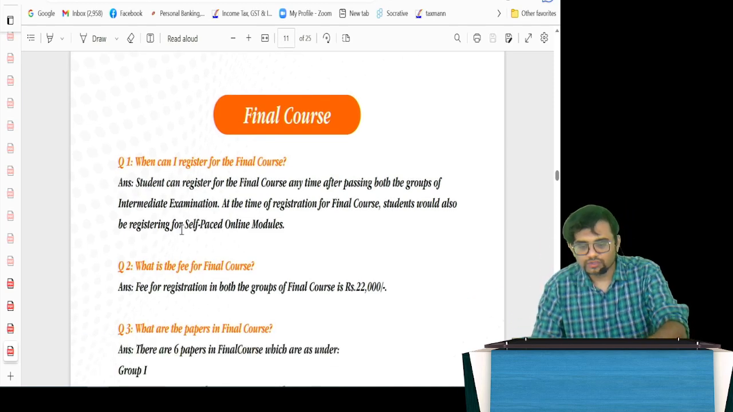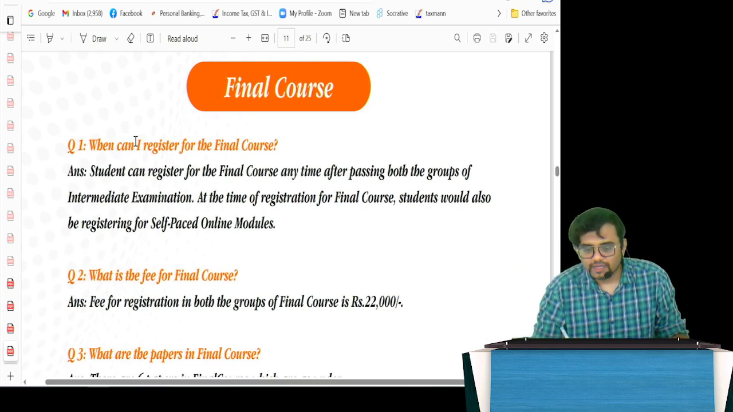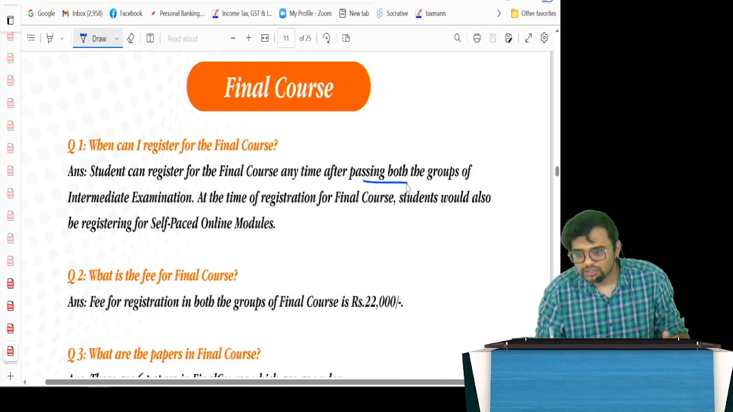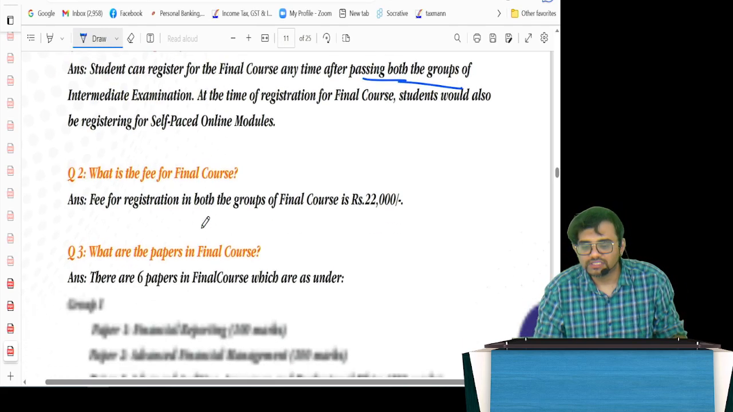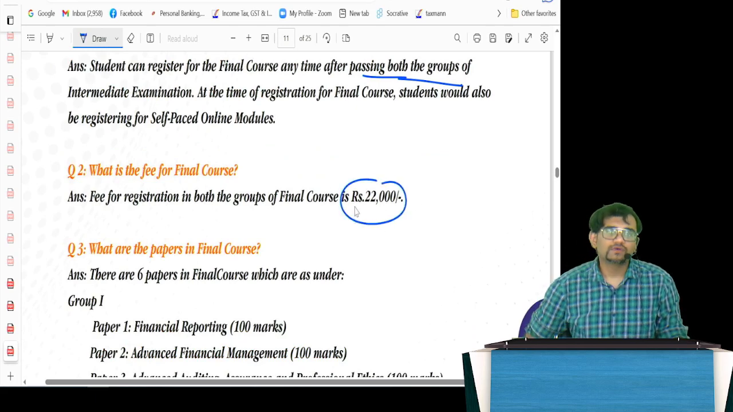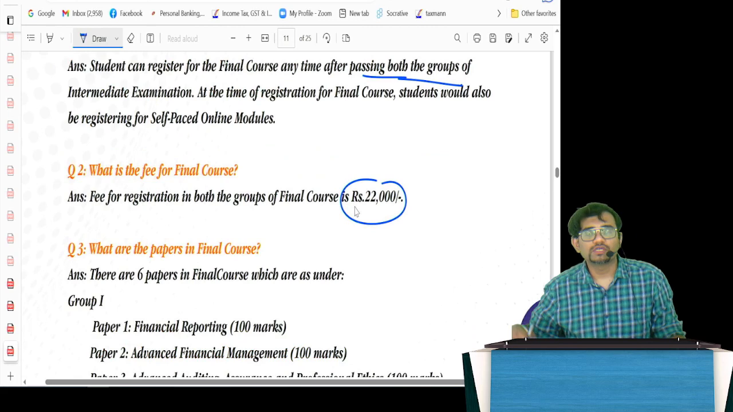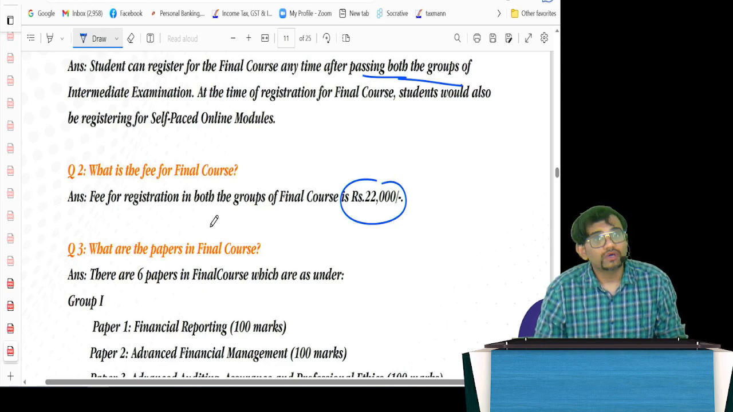So first and foremost, guys, when can I register for the CA final course? As you know, after passing both the groups of the intermediate examination, you can register immediately for the CA final course. The course registration fee is again one of the lowest of all the professional courses in India, that is 22,000. It is one of the most reasonable courses, and that is why CA is well sought after, because it's also lucrative if one goes through the entire grind.